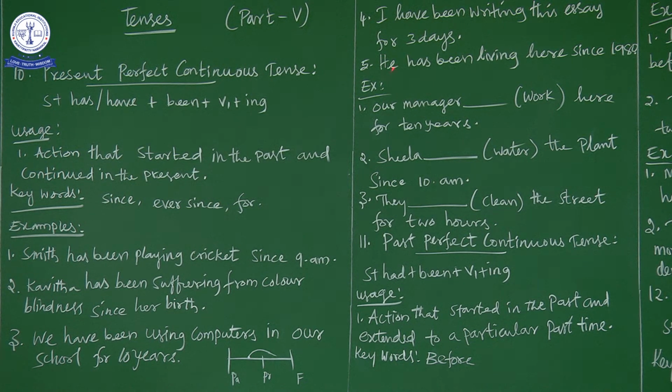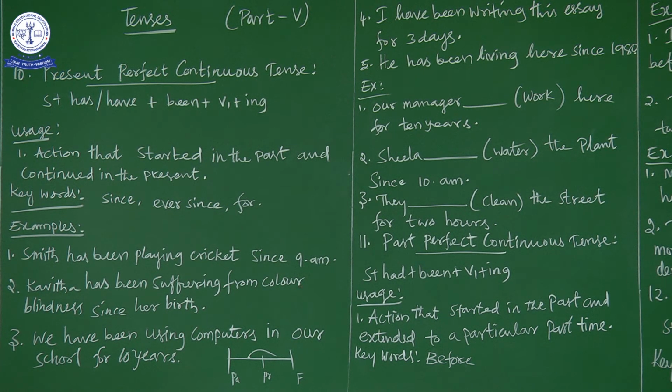And the fifth example, he has been living here since 1980. Now you see in the graph, 1980 is here, and 2020 is now. So he started living here in 1980, and today is 2020. The action started in 1980 in the past, and it is still going on in the present. It is not finished. So in such cases, you have to go for present perfect continuous tense.